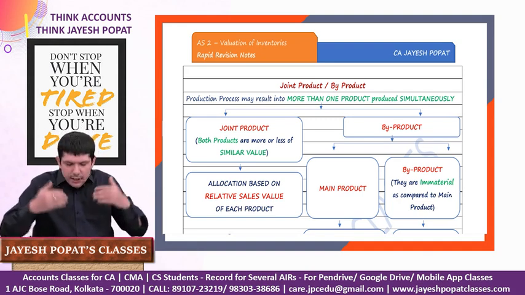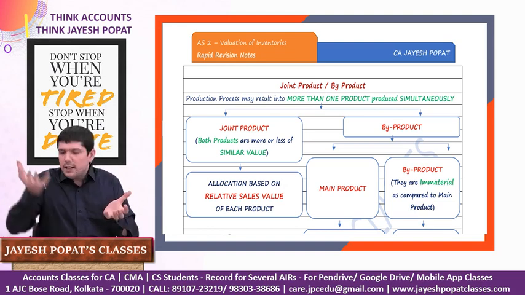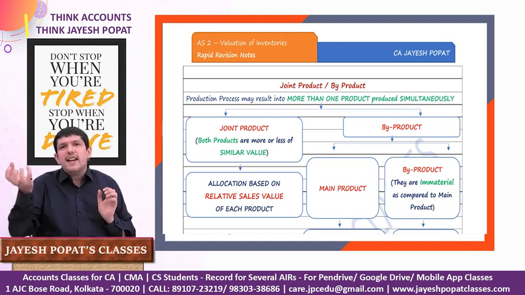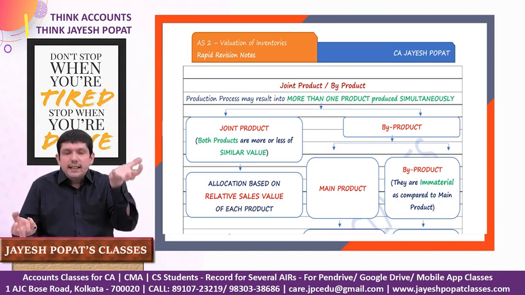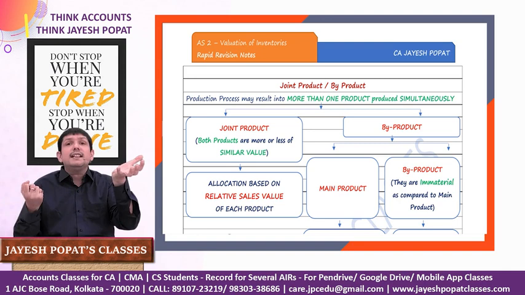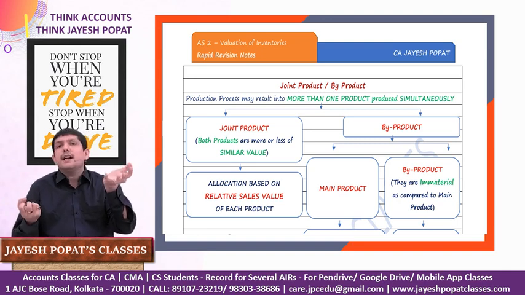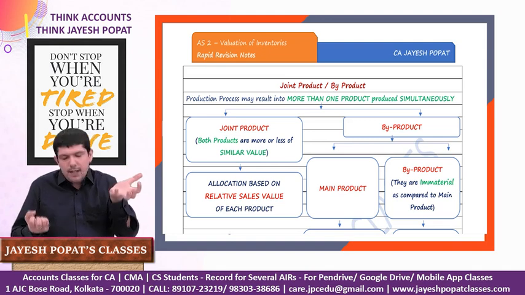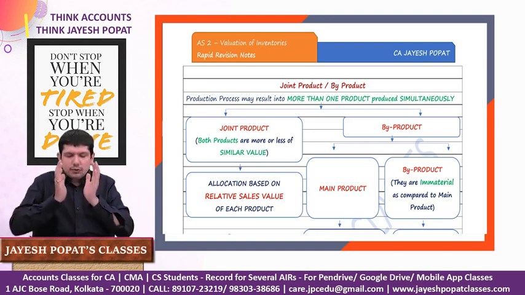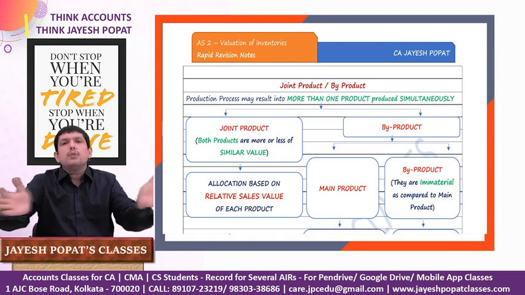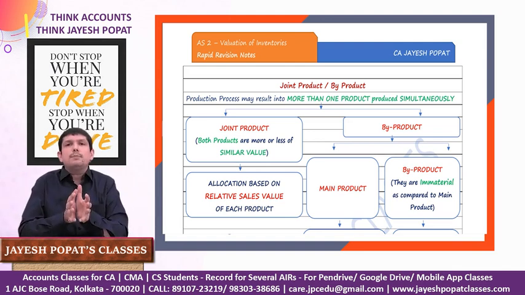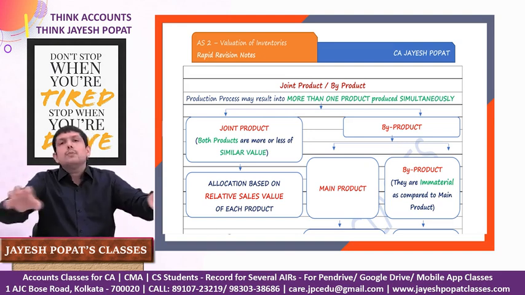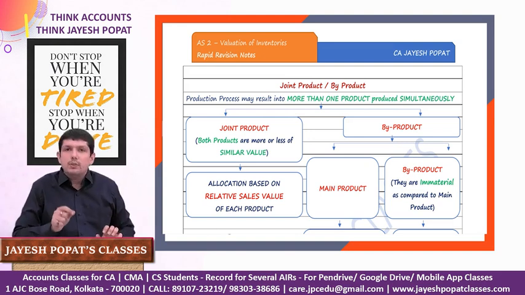But in the production process, let's say you get two products, the value of one product is very, very insignificant as compared to the value of the other product. Then in that case, the product which is insignificant will be treated as byproduct and the product with significant value will be treated as the main product. Now the problem is that there is one input, but there are two or more than two outputs. So how do we allocate this cost of one input over the production of two or more than two outputs? That is what we are going to learn here.